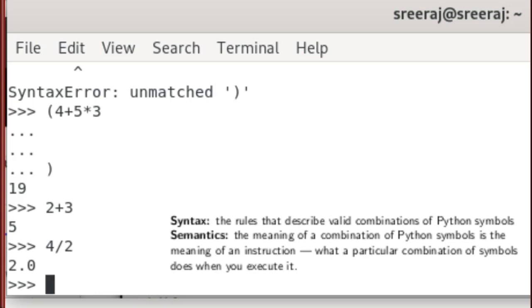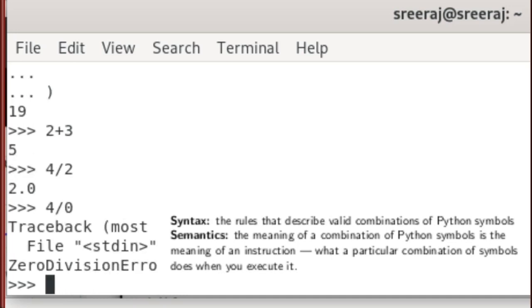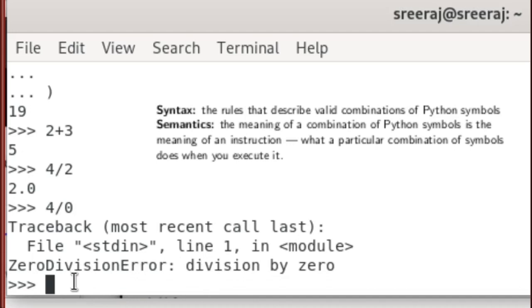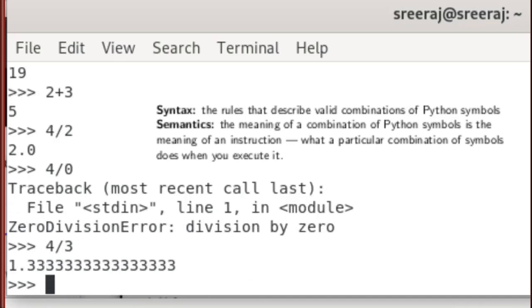We are able to use the combination of symbols, however the meaning of this expression is invalid if I divide 4 by 0, and definitely it shows a division by zero error. We can see that 4 divided by 3 is valid syntax, so we got the answer.